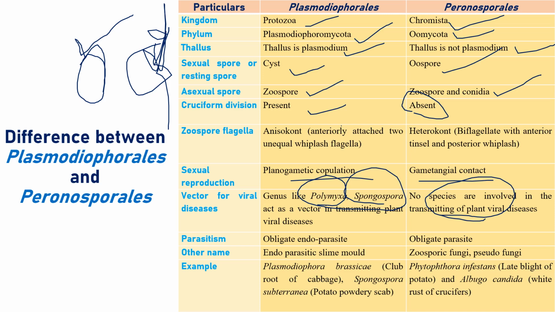Regarding parasitism, Plasmodiophorales are endoparasites. In Peronosporales, some species are obligate parasites and some are saprophytes. Other names for Plasmodiophorales are parasitic slime molds. Peronosporales are called zoosporic fungi because they produce zoospores, and pseudofungi or fungi-like organisms because they are not true fungi. Plasmodiophorales are slime molds because of the Plasmodium, like a slime. That is not the exact reason, but generally for our understanding. Examples for Plasmodiophorales are clubroot of cabbage, very important, and Spongospora subterranea, potato scab. Spongospora actually comes under another group, but with more or less similar characters, so I placed it here. For Peronosporales, very important ones are late blight of potato, white rust of crucifers, and all the true downy mildews. These are all the comparative differences.